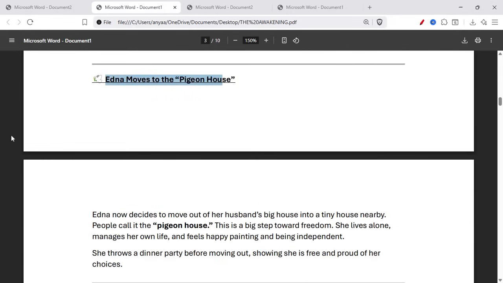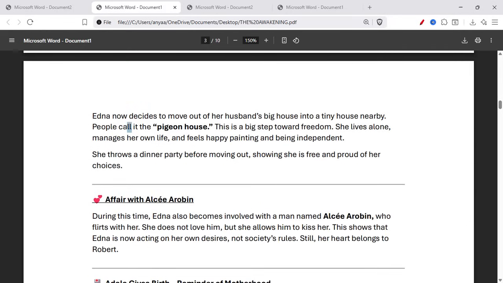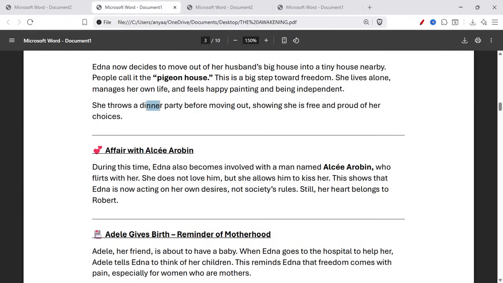Edna moves to the peasant house. Edna now decides to move out of her husband's big house into a tiny house nearby. People call it a peasant house. This is a big step toward her freedom. She lives alone, manages her own life, and feels happy painting and being independent. She threw a dinner party before moving out, showing she is free and proud of her choices.